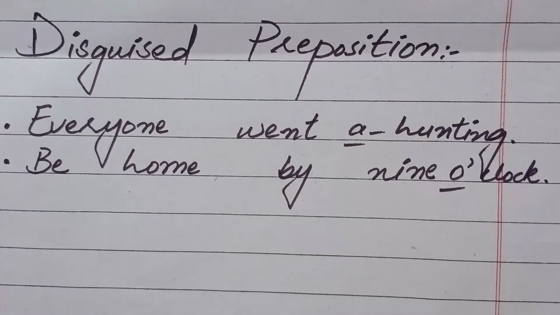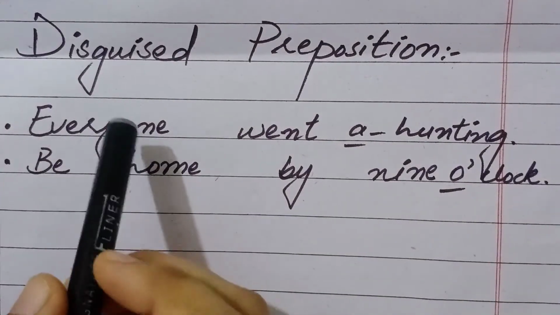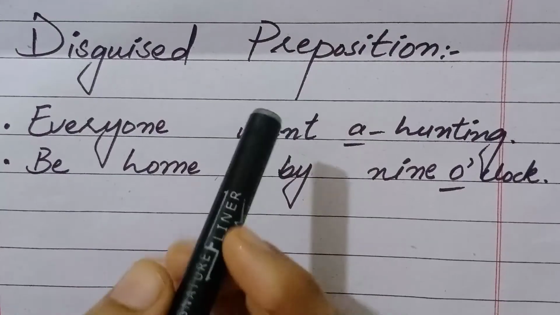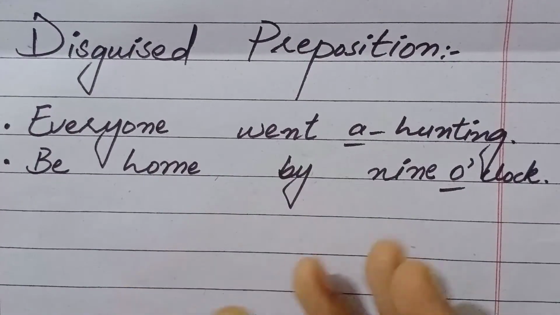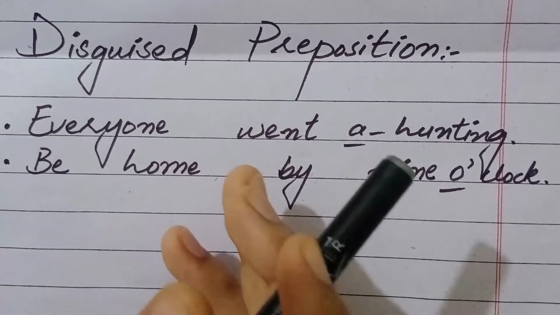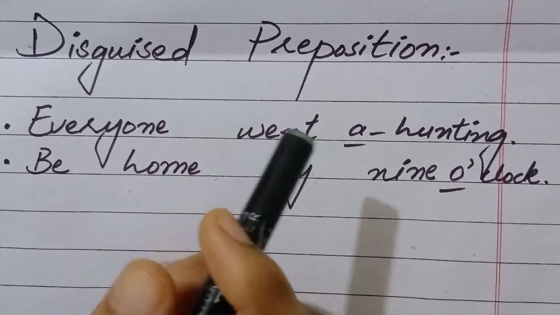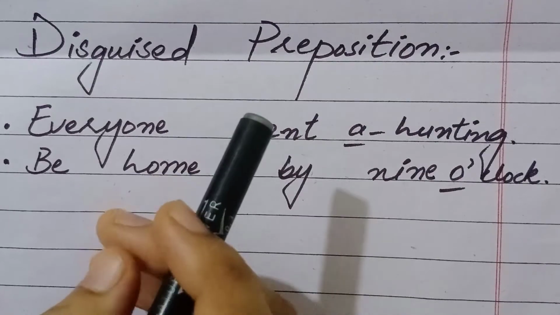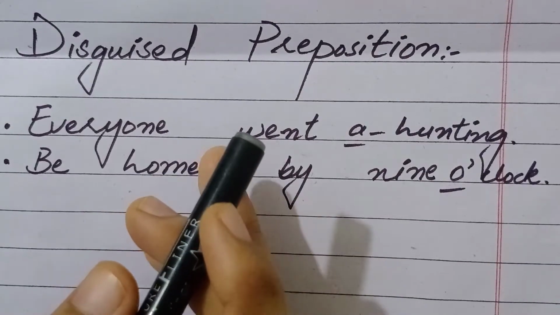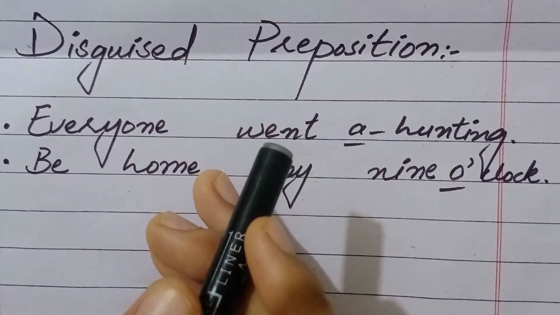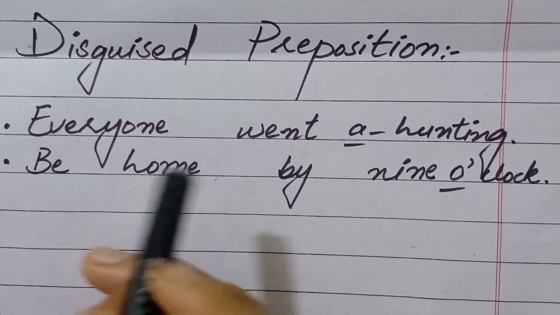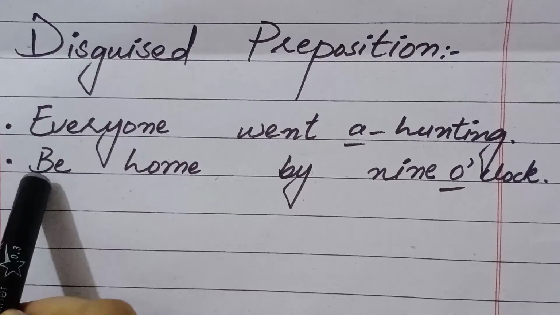Now guys, move to the last kind of preposition, and that is disguise preposition. They are those prepositions which are not used in the sentences but are implied. Classical examples of disguise preposition are the letters A and O. A mostly stands for the shortened form of preposition on, and O stands for the shortened form of the preposition of.